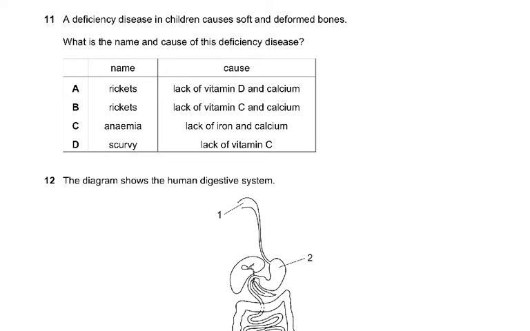Question number 11. A deficiency disease in children causes soft and deformed bones. What is the name and cause of this deficiency disease? You know, bones, it has to be rickets. So it's either A or B. Now we know it's A. Why is it A? Why is B wrong? Lack of vitamin D and calcium. Here it says vitamin C and calcium. Now this was the wrong thing. It's vitamin D and calcium which causes rickets.